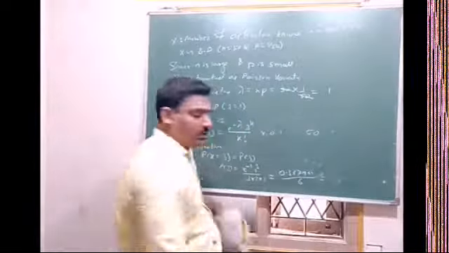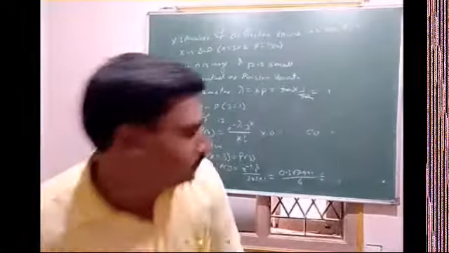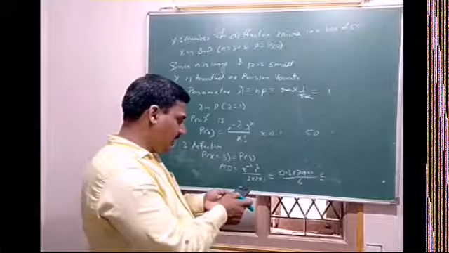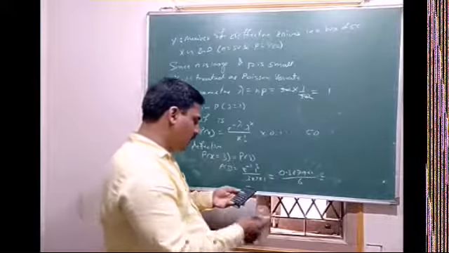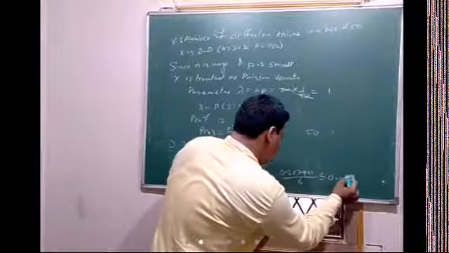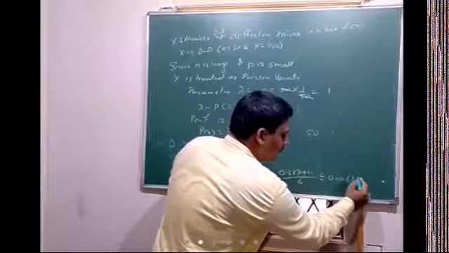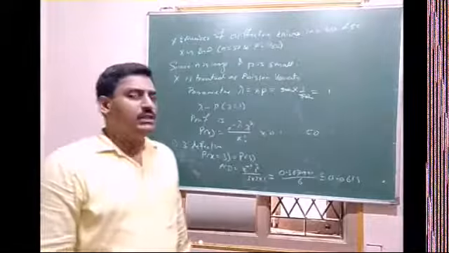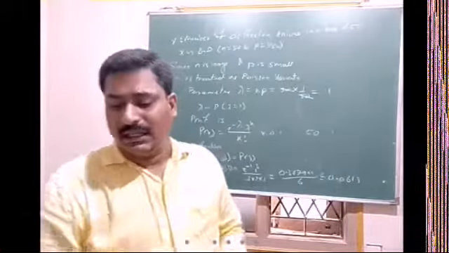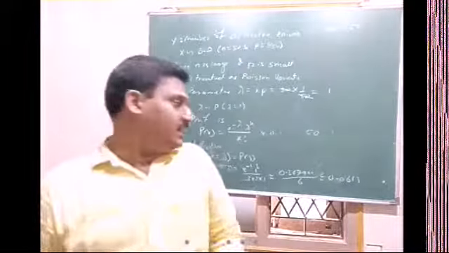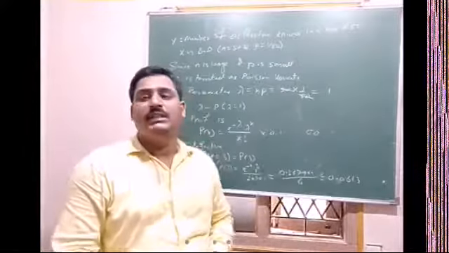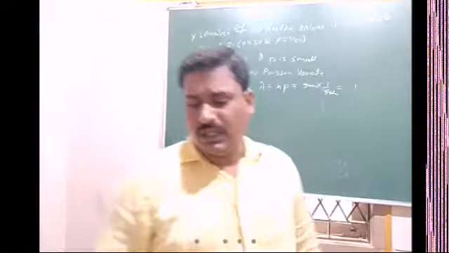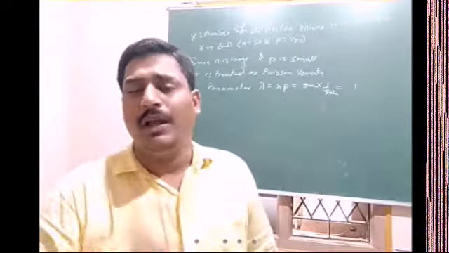So here 0.3679 divided by 6 is equal to 0.0613. So approximately 0.06. The probability of getting exactly 3 defective knives is 0.063.